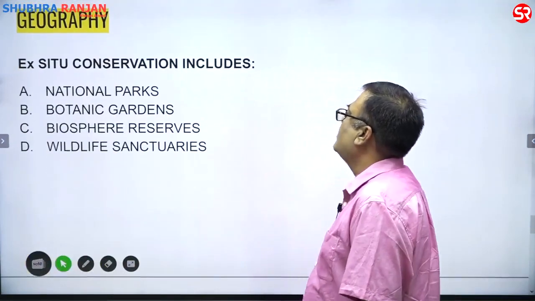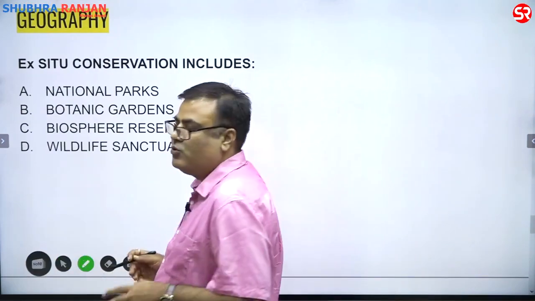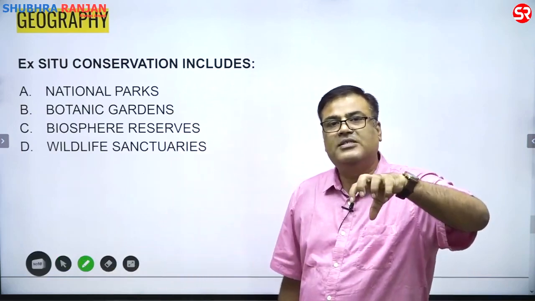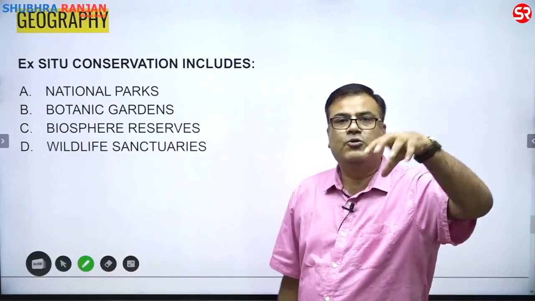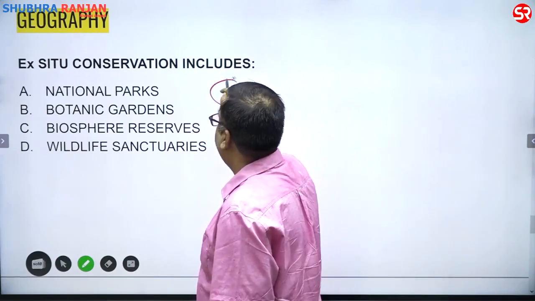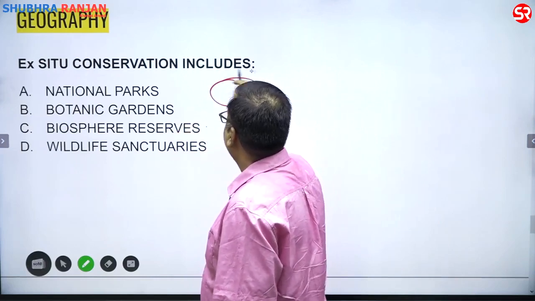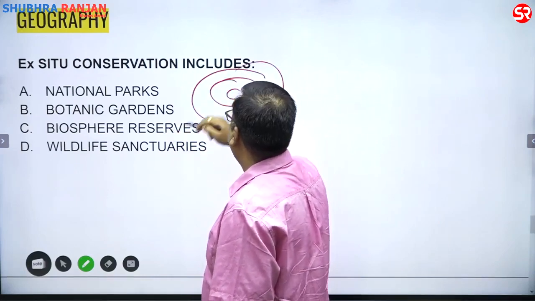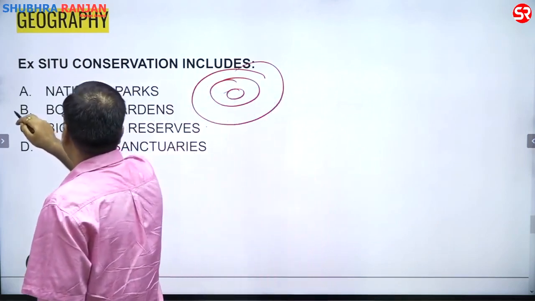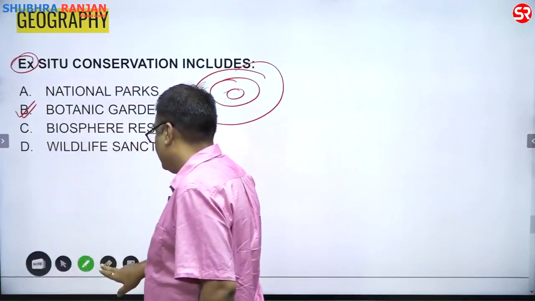Then ex situ conservation includes, obviously ex situ conservation means the biological diversity has to be conserved outside its source of origin. So national parks are actually the demarcation of an area. Fine. Biosphere reserves are there. Then the wildlife sanctuaries are there. So in this case, it is the botanical gardens which are the example of ex situ. So the answer is B.